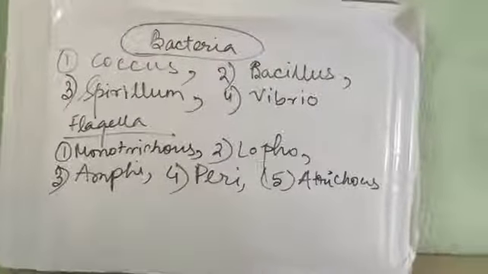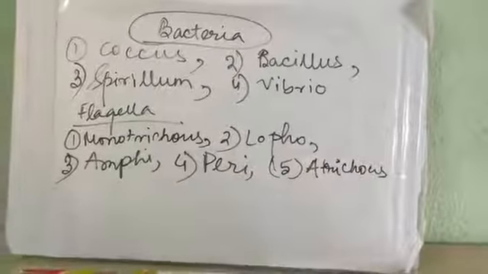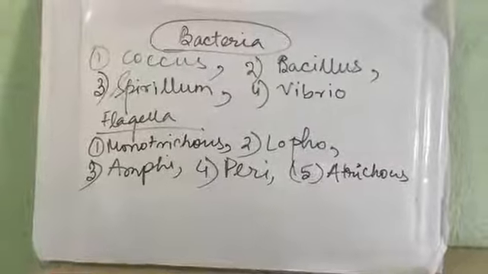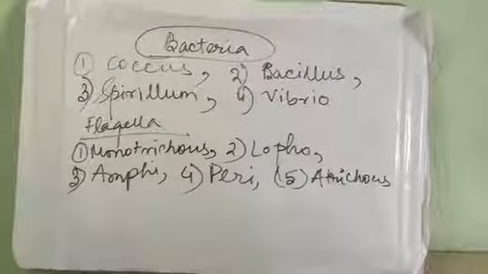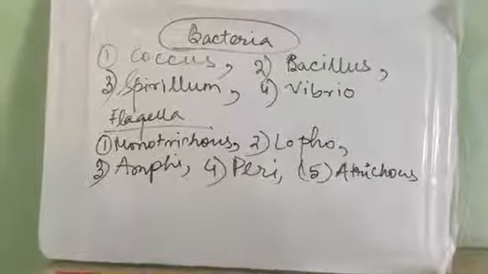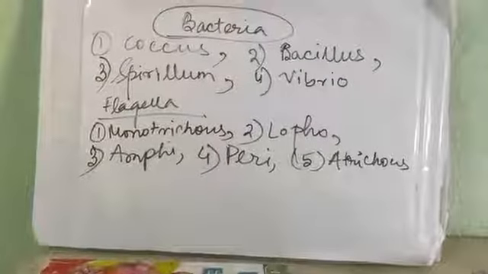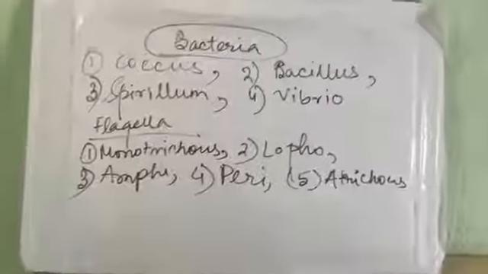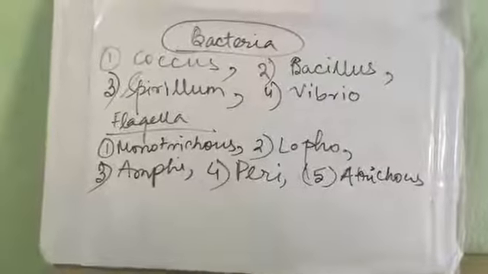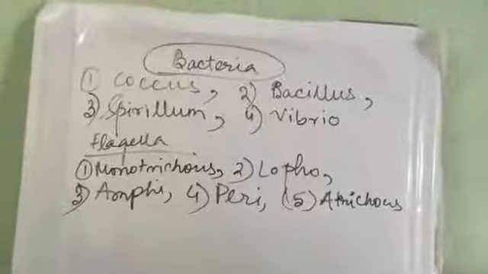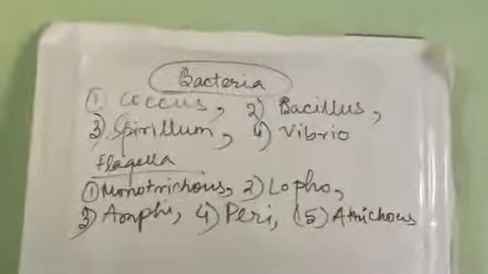Now who are these gram-positive and who are these gram-negative bacteria? There is a stain termed as gram stain, which is made up of crystal violet and iodine. The bacteria who get stained by that stain are termed as gram-positive, and the bacteria which are not getting stained by that one are termed as the gram-negative bacteria. Understood? Now we will move on to the protista.